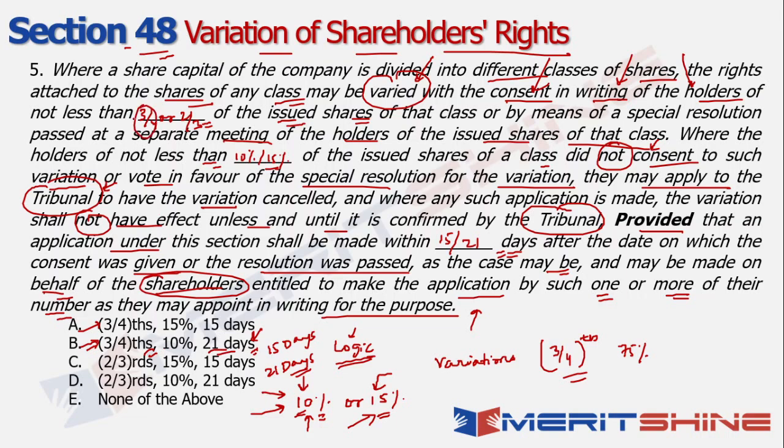At least 3/4, or not less than 3/4, of the issued shares should provide the consent in writing, right? If not less than 10% of them did not consent to it, then they will basically get 21 days to make the application. So that's the overall context, and that indeed will be my answer.